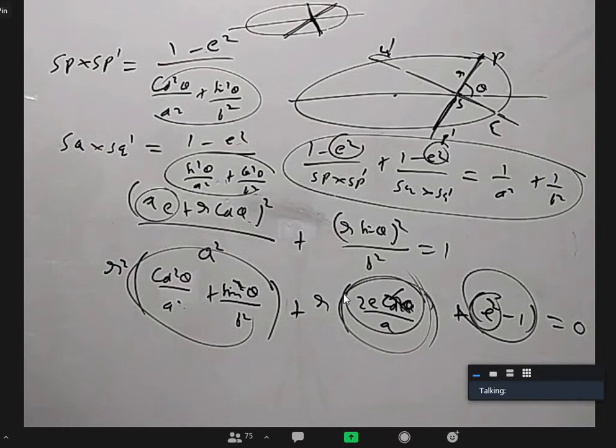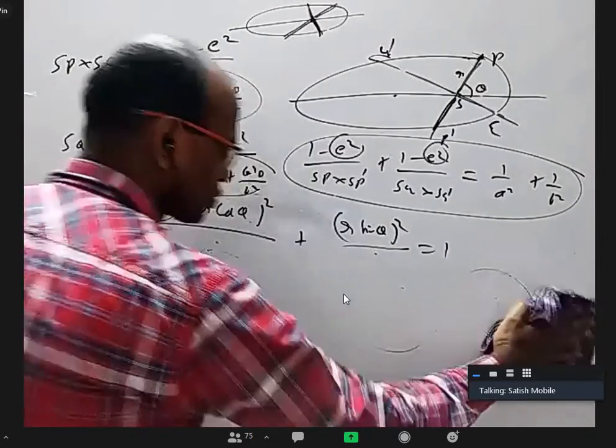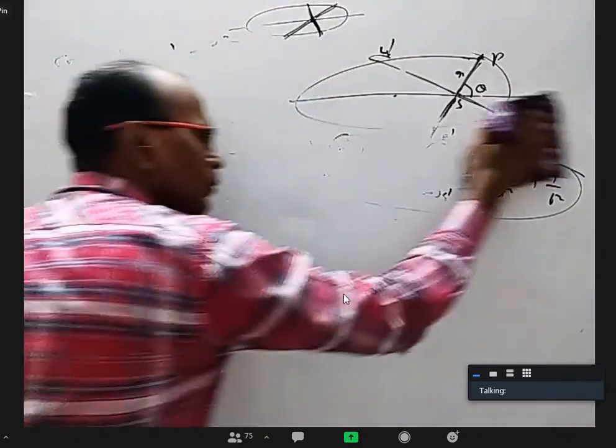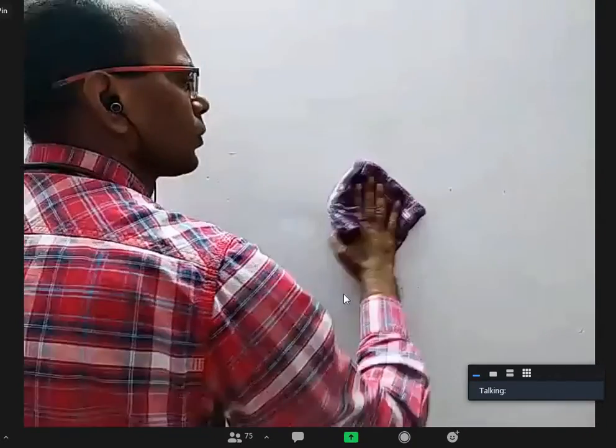I can easily write a question like this. If I write it properly, I can even ask this question in the first year in the straight lines chapter. I will not tell ellipse and all. I will just say P and P dash are two points on so and so curve, which are passing through some D comma 0. Q and Q dash is another chord. I can easily make up that statement.